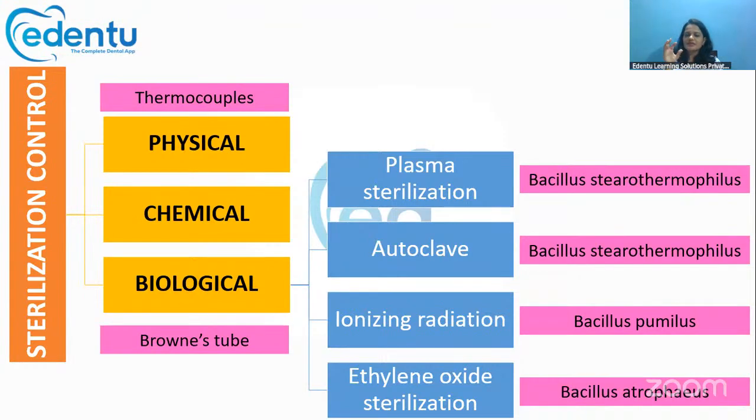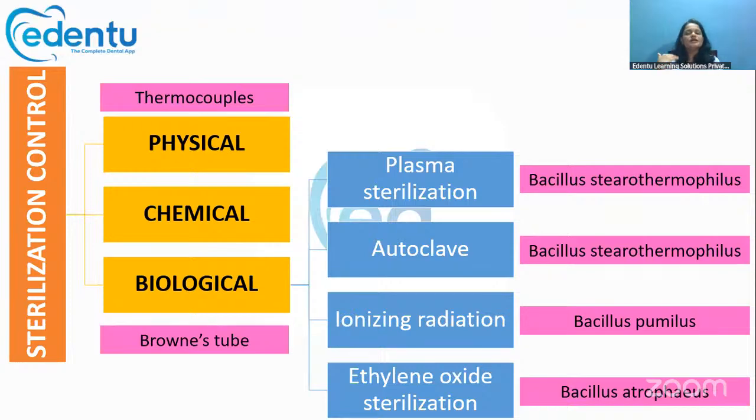At the end of the sterilization, we are checking whether these spores are present or not. If these spores are killed, then that means the sterilization is successful. But if the spores survive, then that means the sterilization has failed.